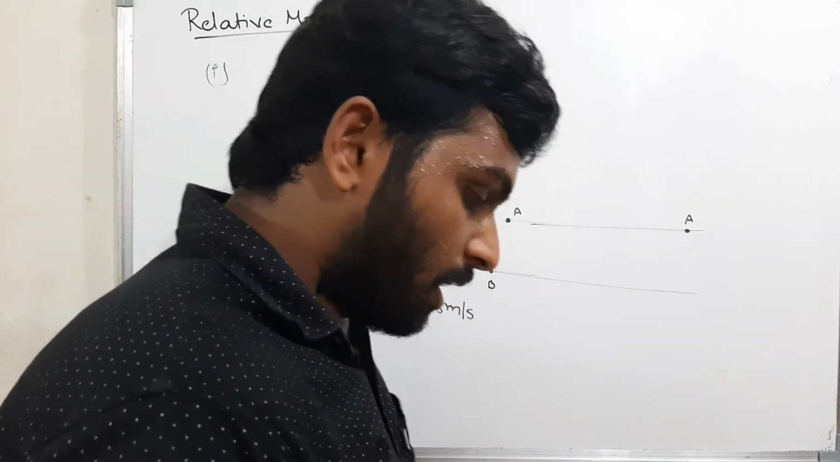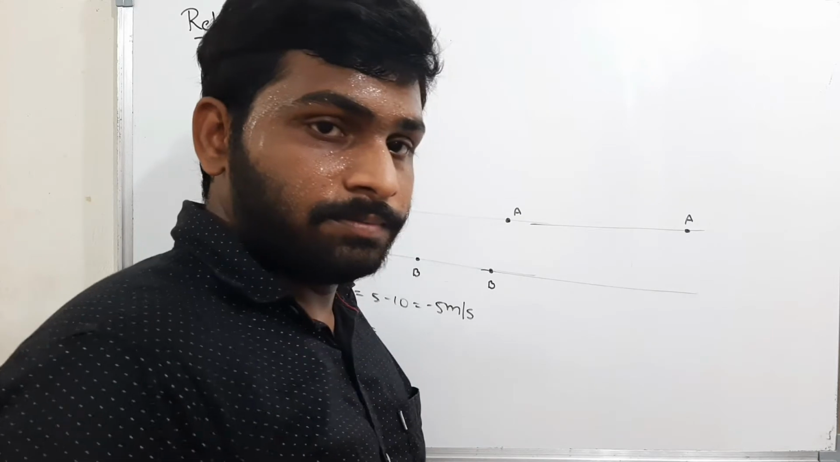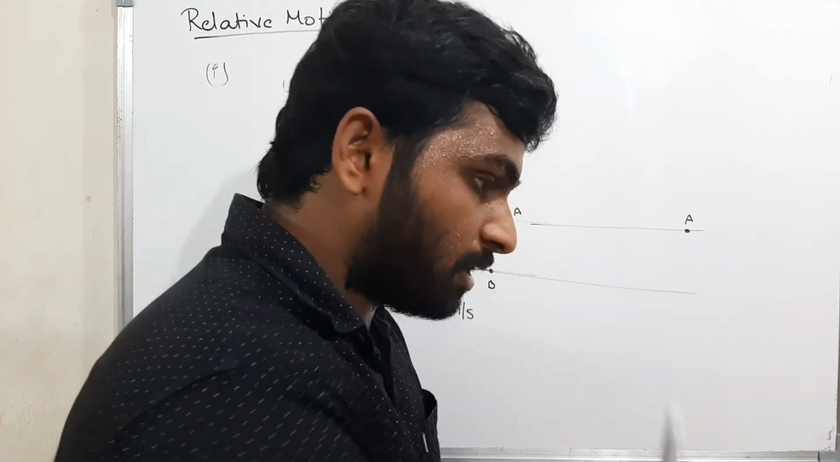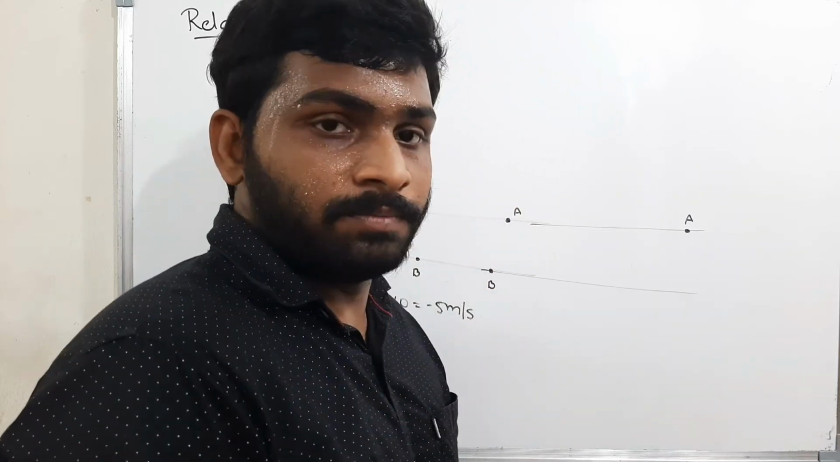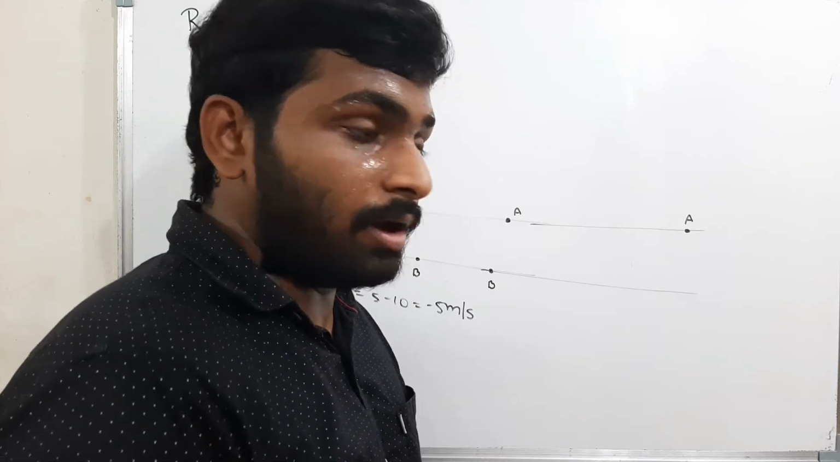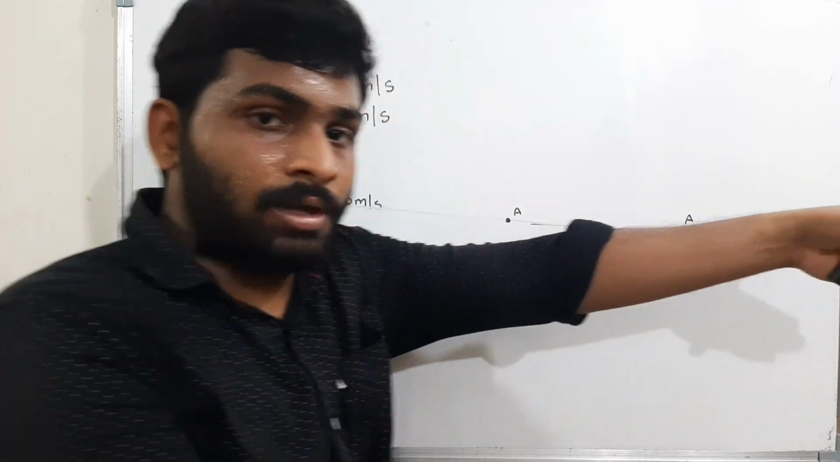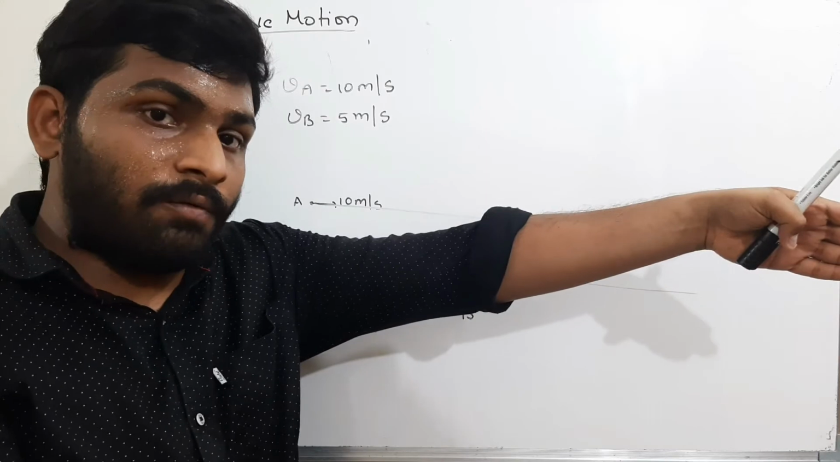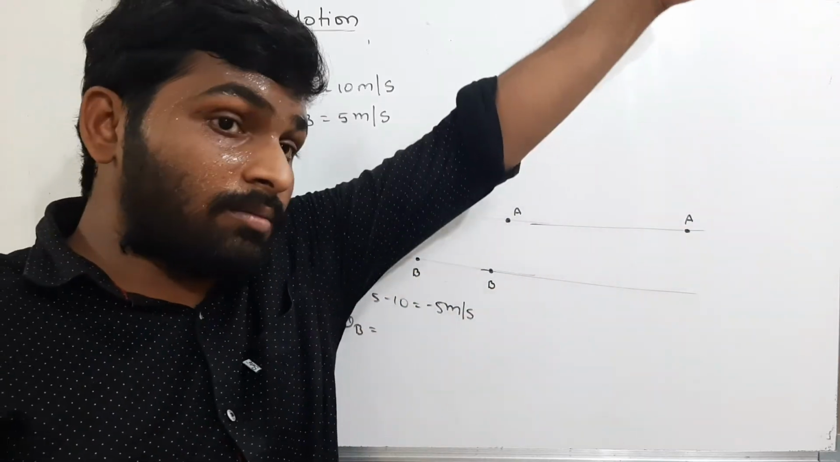Now here, I am A and my friend is B. I am moving with 10 meters per second, my friend is moving with 5 meters per second. After 1 second, where will I be? I will be there, my friend is somewhere here. After again 10 seconds, I will be somewhere far and my friend will be somewhere here.